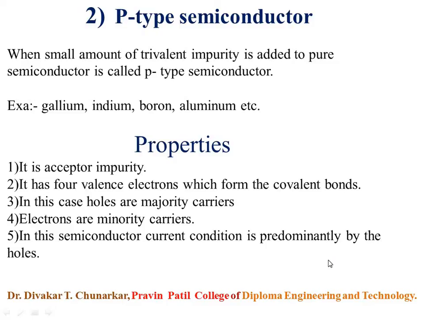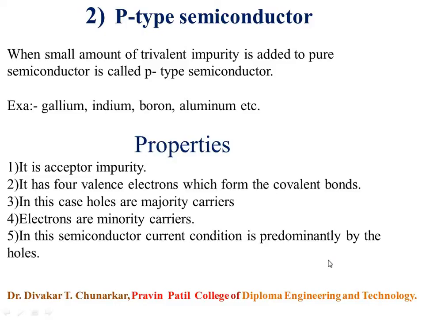In case of p-type semiconductor, these p-type semiconductors are formed by doping a pure germanium or silicon crystal with a trivalent impurity.